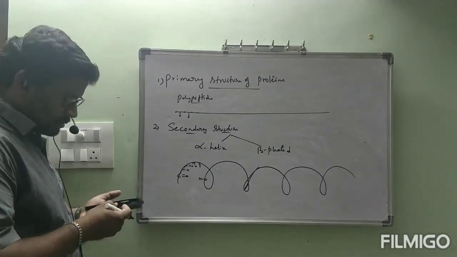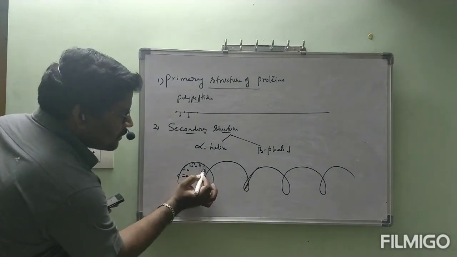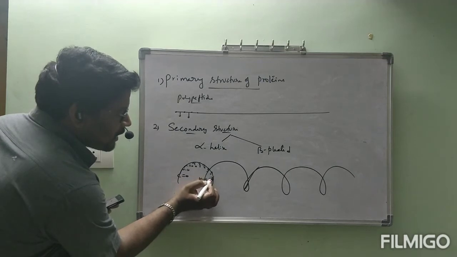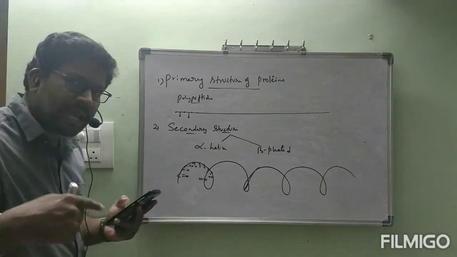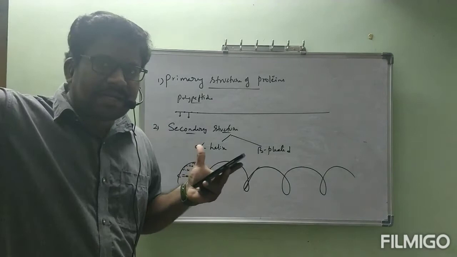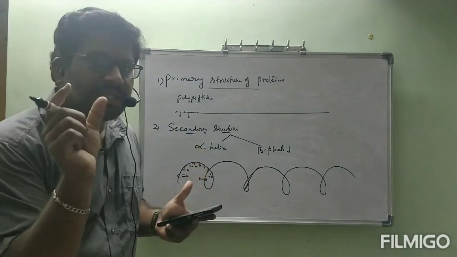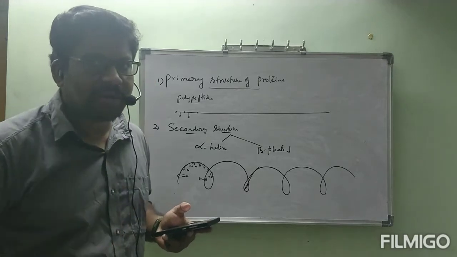In between NH and C=O the remaining parts of the polypeptide are there definitely, but majorly we depend on that C=O and NH, that is the peptide bond.